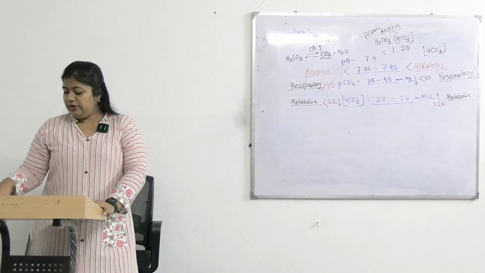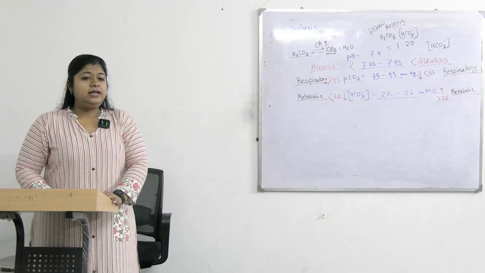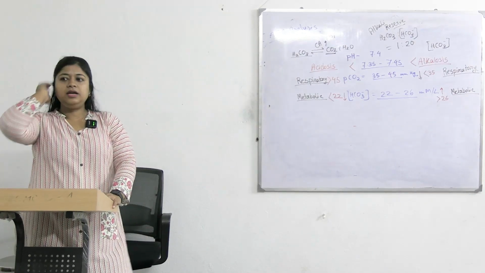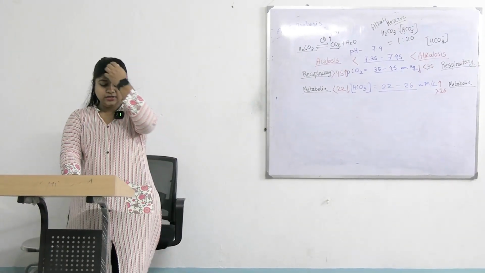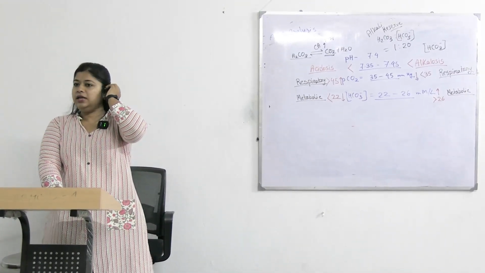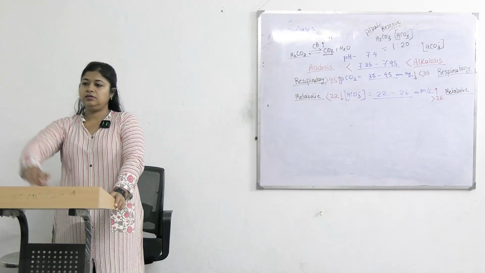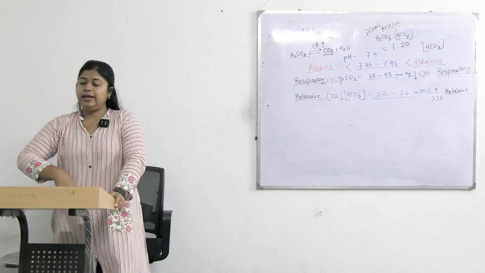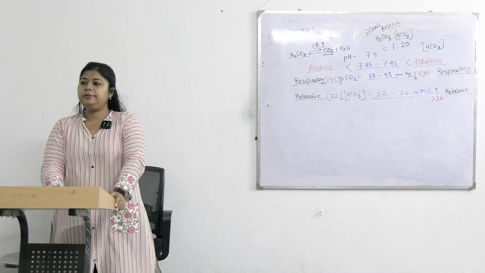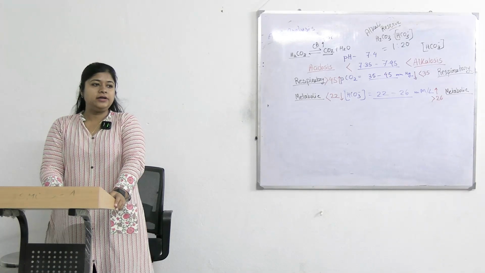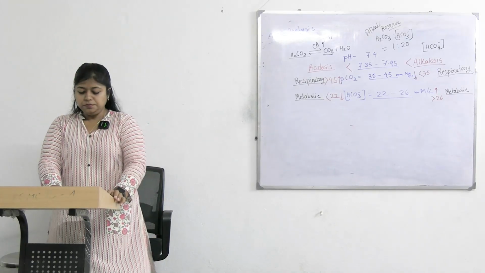ঠিক আছে? So we will discuss 4 cases. Write down the cases. Arterial blood gas analysis. Okay, case number 1. A chronic alcoholic person, not patient, a chronic alcoholic person came to ER, mane emergency, with the following symptoms.